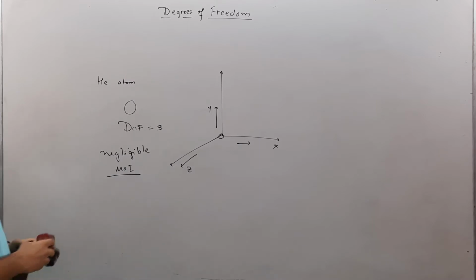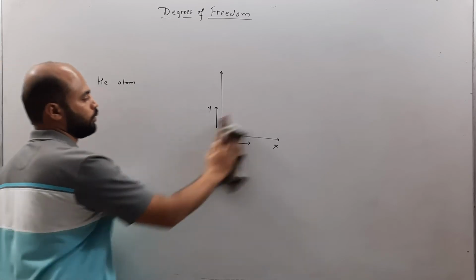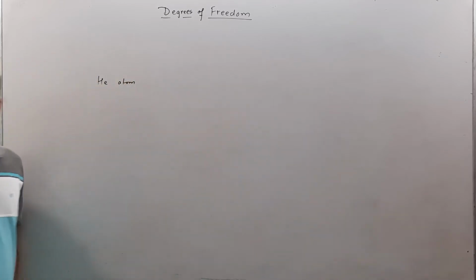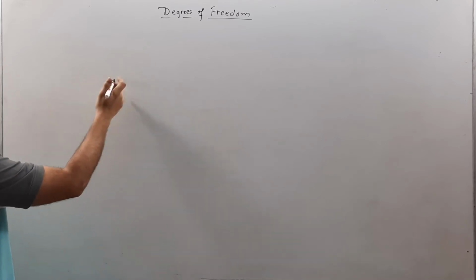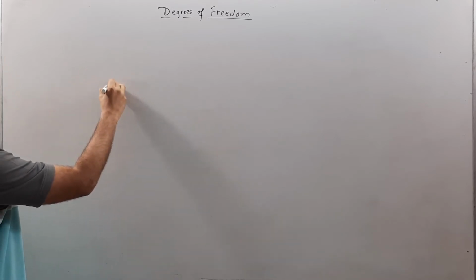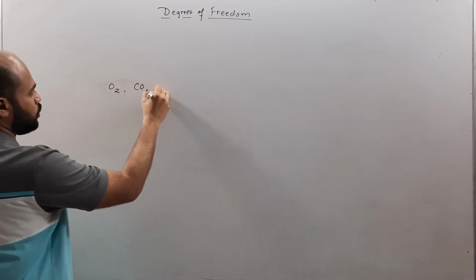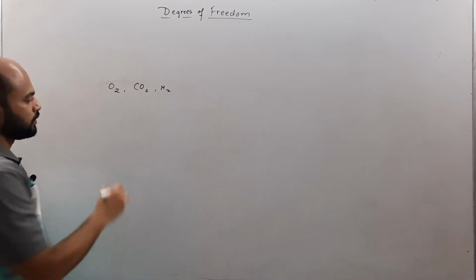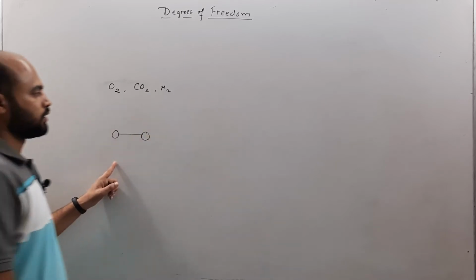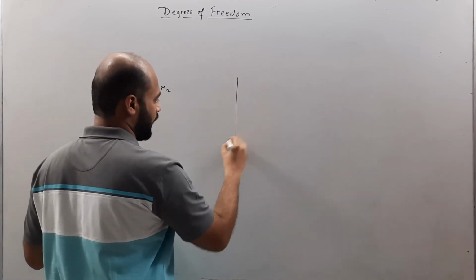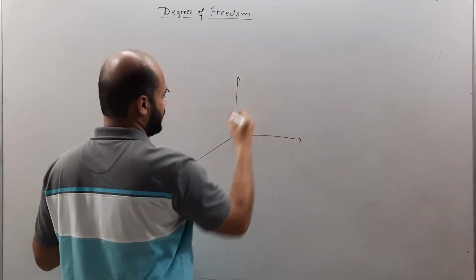Now let's consider a diatomic molecule. Example: O2, CO2 and H2. So this time we'll consider diatomic molecules like O2, CO2, H2. It is of this form.